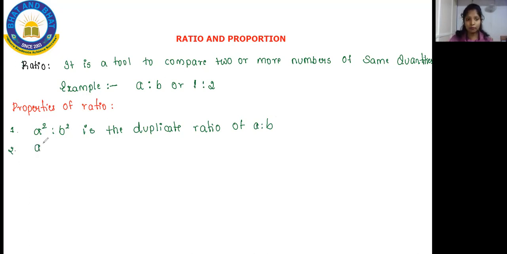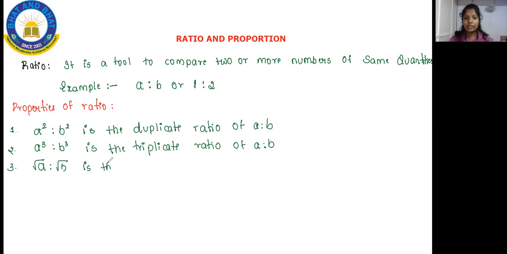And here is your second property, which tells A cube is to B cube is the triplicate ratio. What do you mean by triplicate ratio? Triplicate ratio is nothing but three times. That means A into A into A. If you are writing A thrice, then we are going to call that a triplicate. So A cube is to B cube is the triplicate ratio of A is to B. And here is your third property, that is square root of A is to square root of B is the subduplicate ratio.